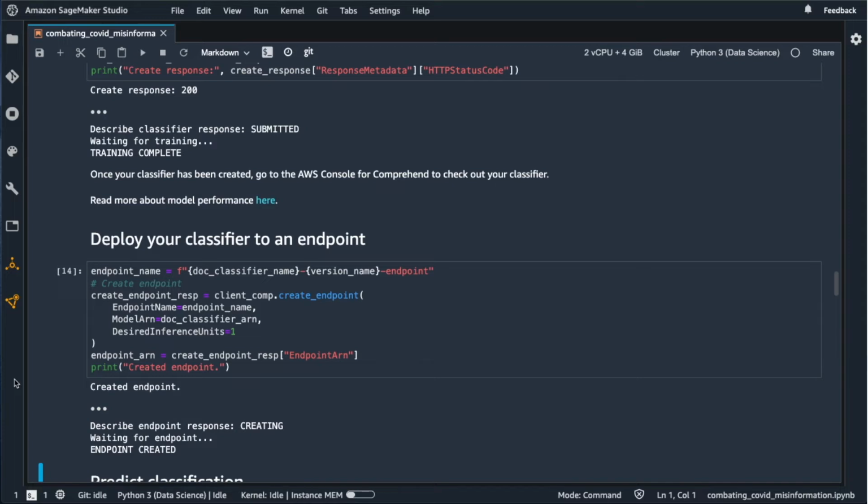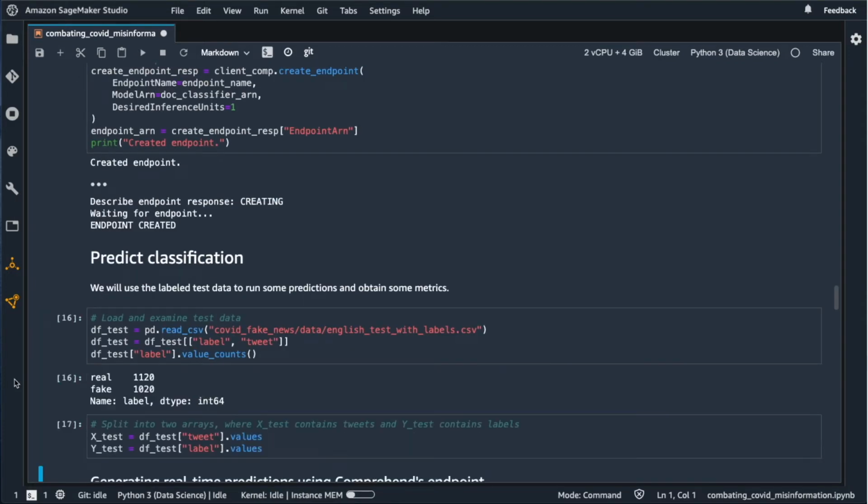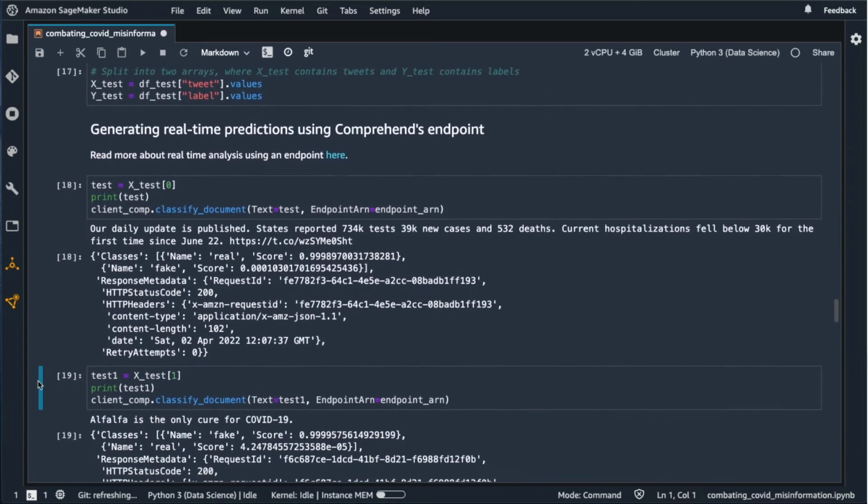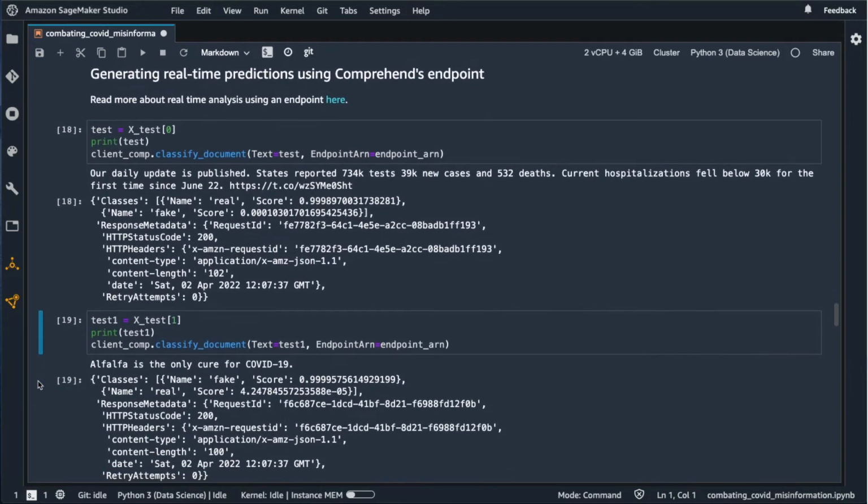We'll use the labeled test data to run some predictions and obtain some metrics. This dataset is quite evenly distributed as well. Using two sample sentences, we'll take a look at how this endpoint works. We observe that the JSON response returned from the endpoint will provide the most probable class first, along with the confidence score.